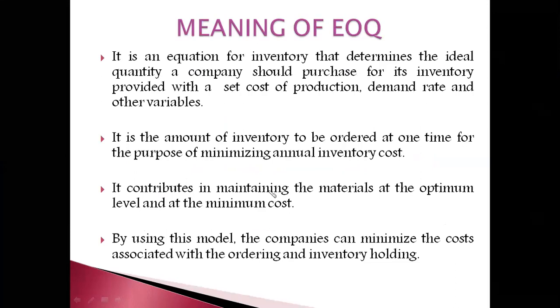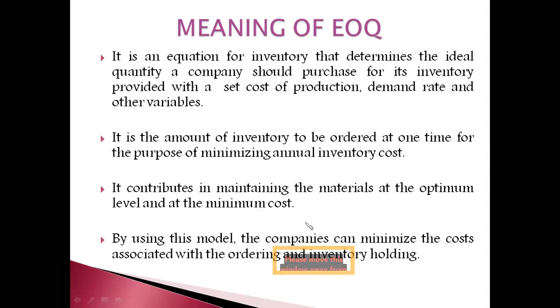It is the amount of inventory to be ordered at one time for the purpose of minimizing annual inventory cost. It contributes in maintaining the materials at the optimum level and the minimum cost. So what points do you have to remember here? You have to remember that the inventory will be at the optimum level, with the minimum ordering cost, minimum inventory carrying cost, etc.